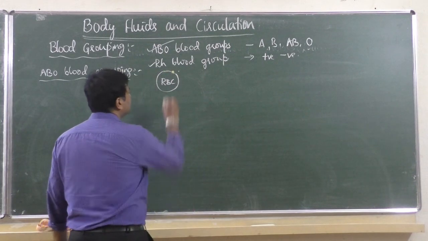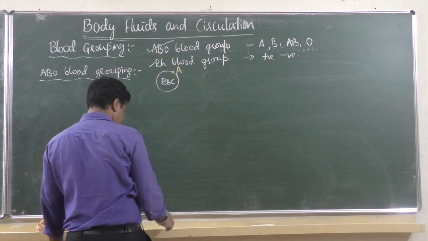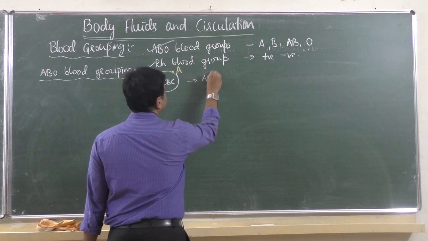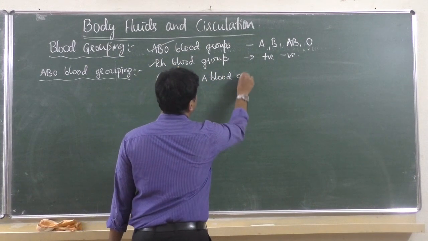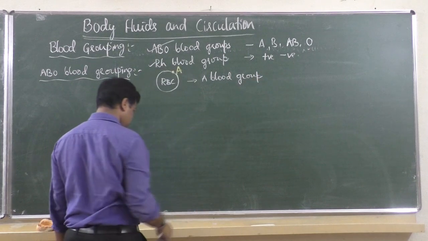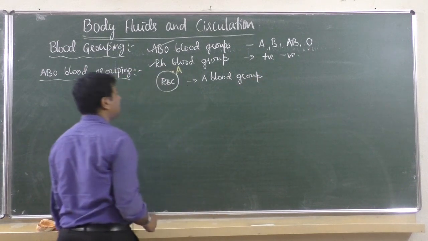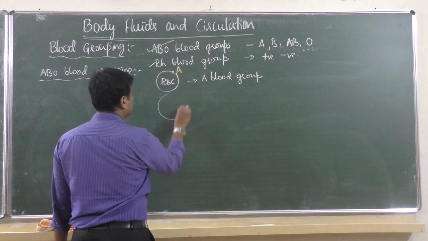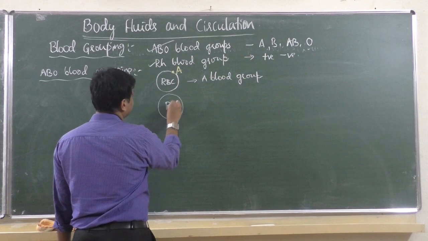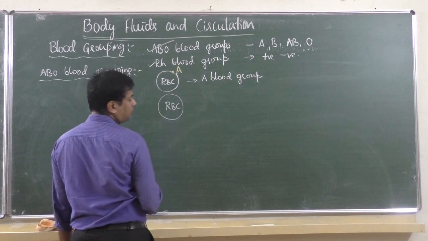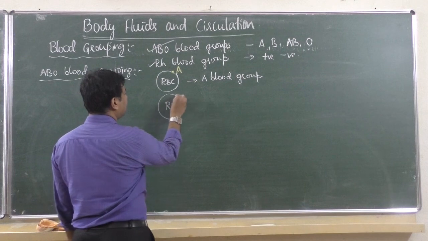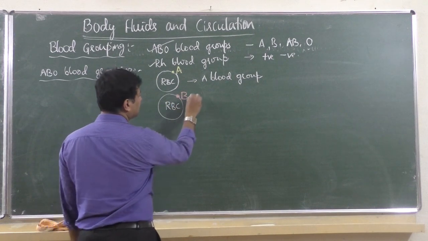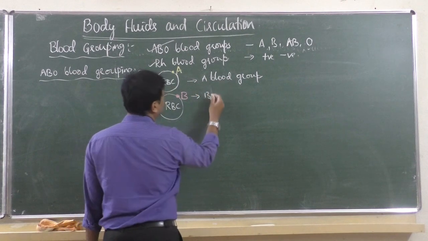If that antigen is A antigen, then the blood group is A blood group. Suppose a different antigen is there, that is called B antigen, then it is called B blood group.